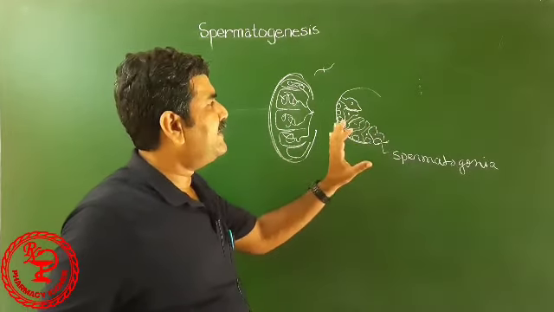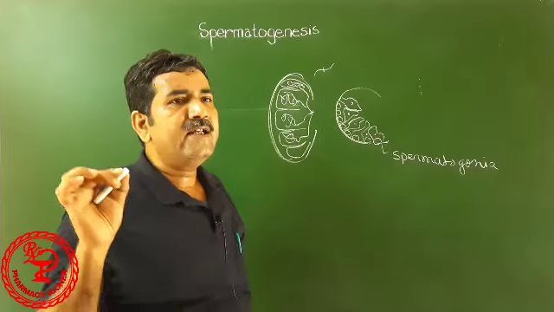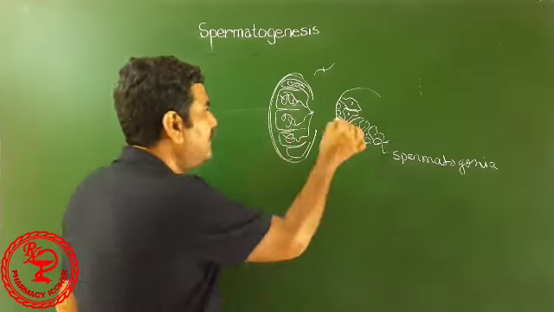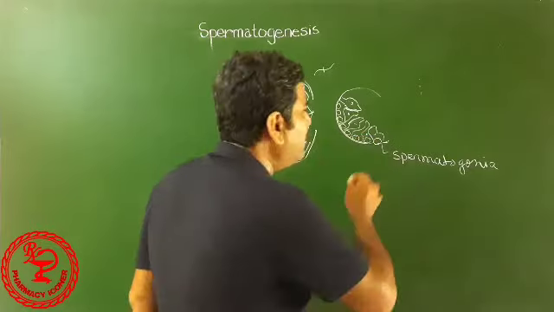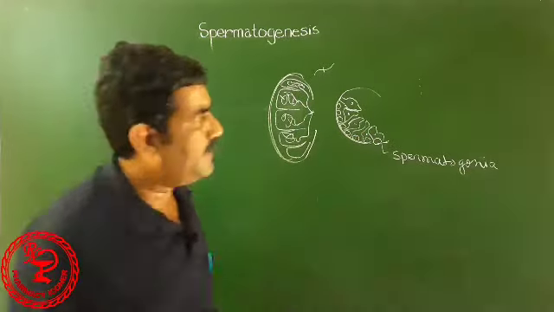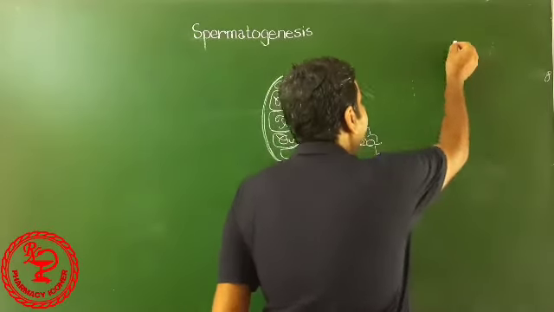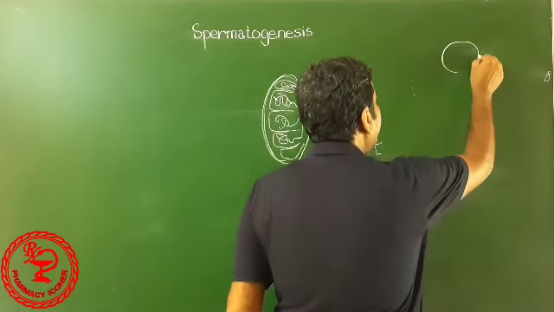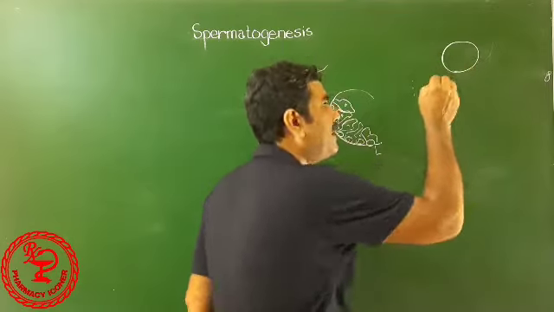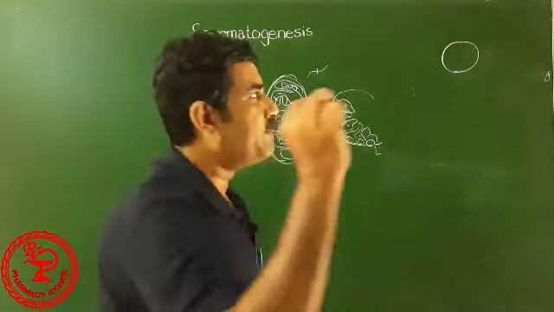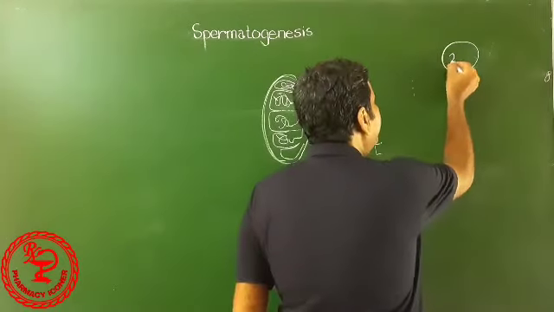So, what happens during spermatogenesis? Now, these spermatogonia are diploid. Individual spermatogonia is called spermatogonium, singular.